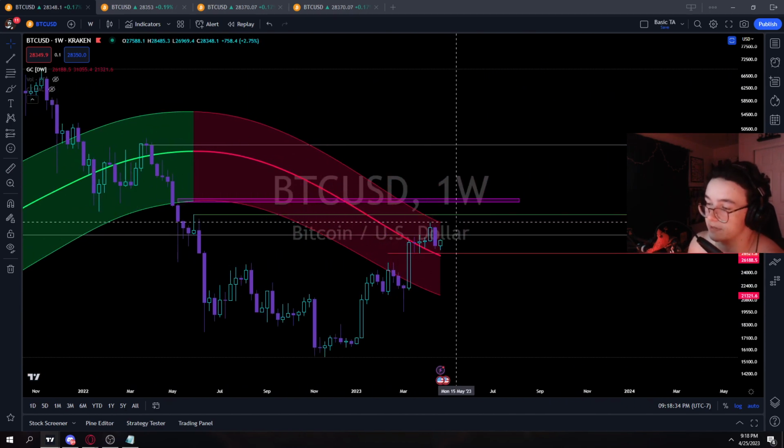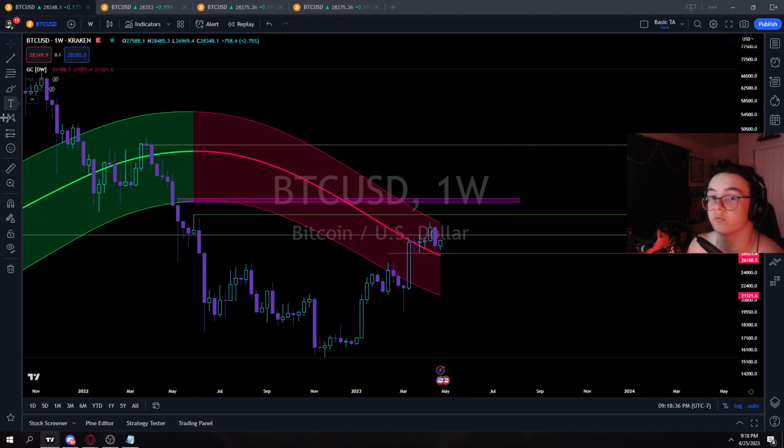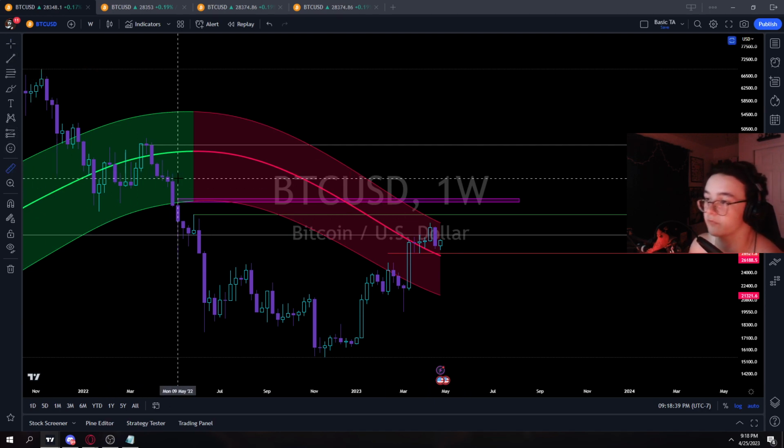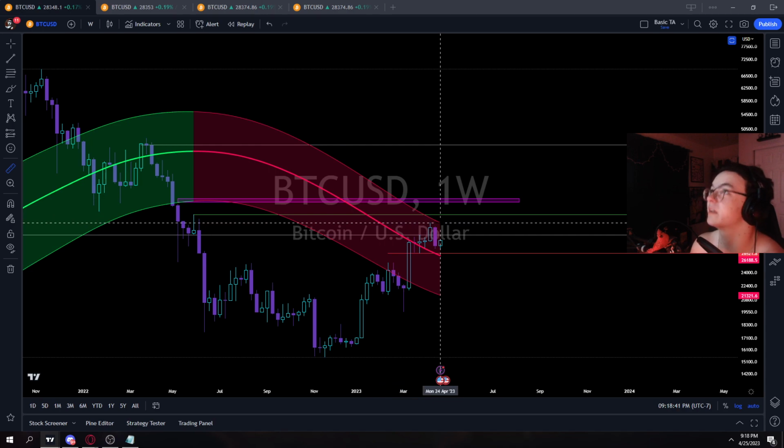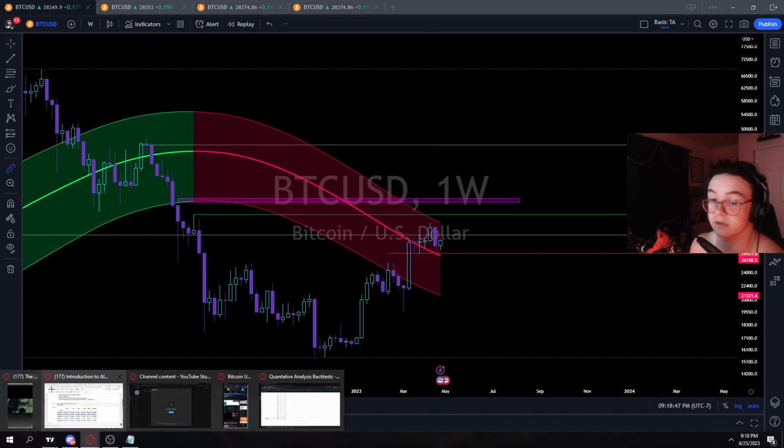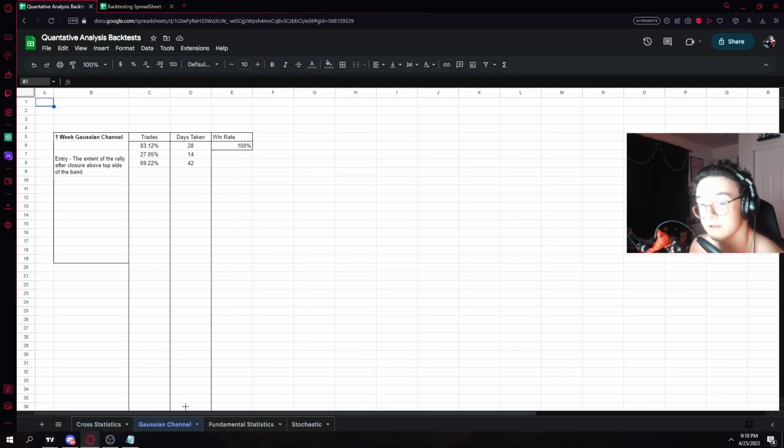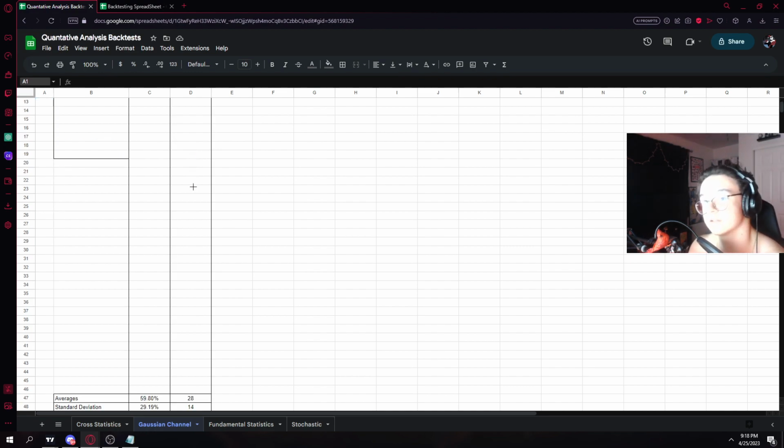Once we get that closure, then we can start talking about what will happen from there. But just because of what's been happening from here on out, what we've talked about before, it's very likely that we will get a closure above the top of the band right here. So if that were to happen, we can then cross-reference the statistics for that. For the 1 week, of course, there's only been 3 iterations of this, but I would say it's pretty obvious that it is a trend.